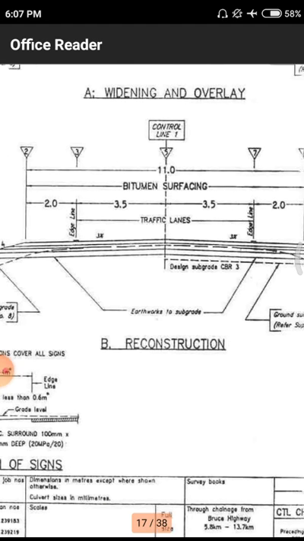In the second portion is reconstruction, meaning if any damage has occurred to a particular road, they have to do patching works. Some portions have damages due to entrainment of water or other external or internal parameters, sometimes environmental parameters also.